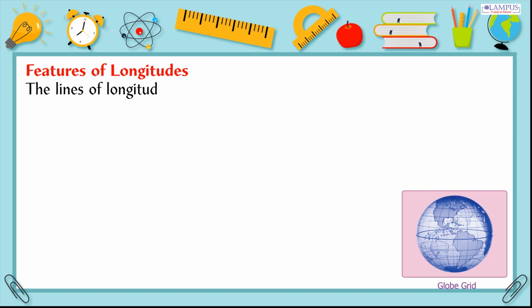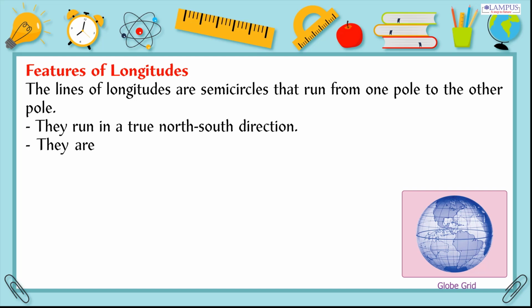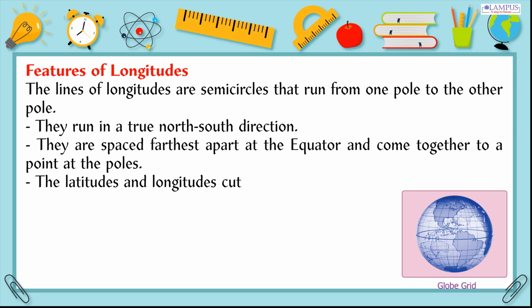Features of longitudes. The lines of longitude are semicircles that run from one pole to the other pole. They run in a true north-south direction. They are spaced farthest apart at the equator and come together to a point at the poles. The latitudes and longitudes cut each other at right angles.